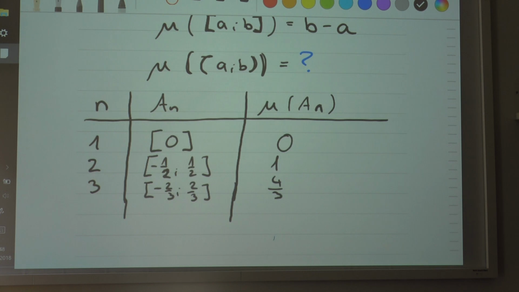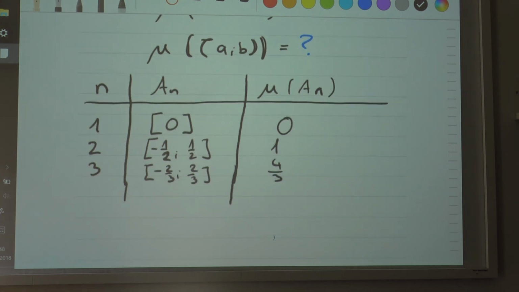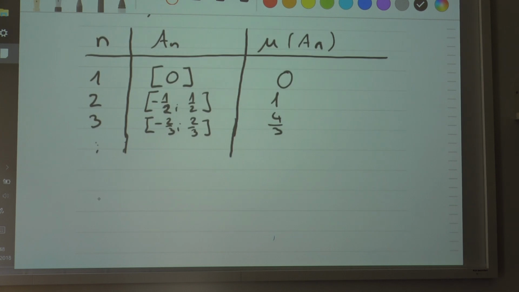Good. Now we could continue, but you can see what we have here: the first interval is a subset of the second one, and the second one is a subset of the third one. You see?